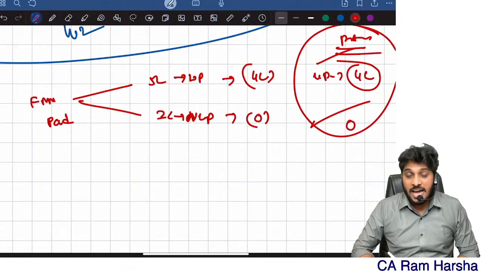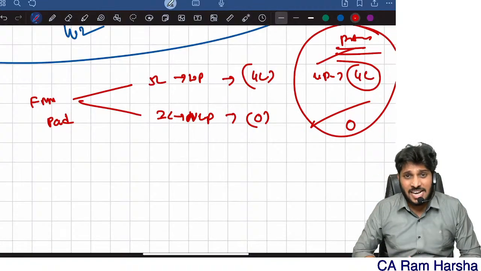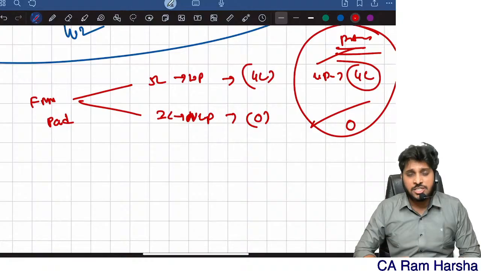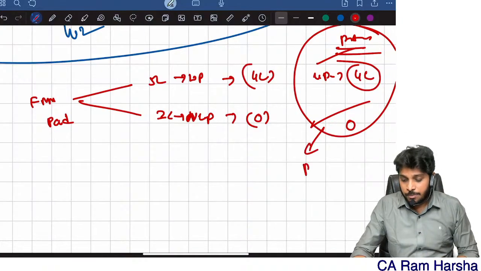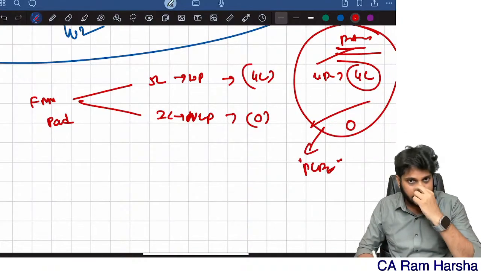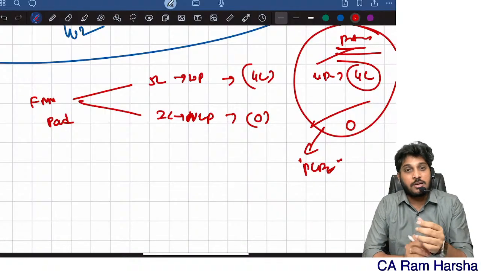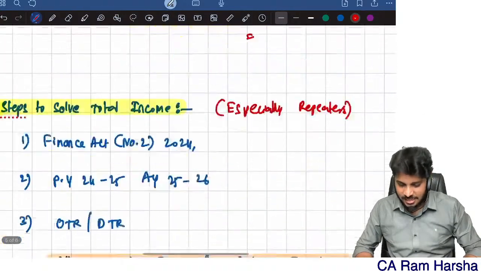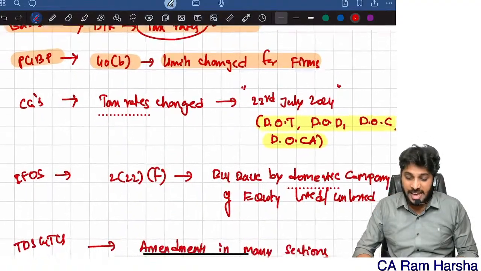By the way, in the hands of the partner, if some amount is taxable for the amount received from the partnership firm, where is it taxable? PGBP head of income is the only one. It is taxable under the PGBP head of income. That's it. So that's regarding the 40B amendment here.